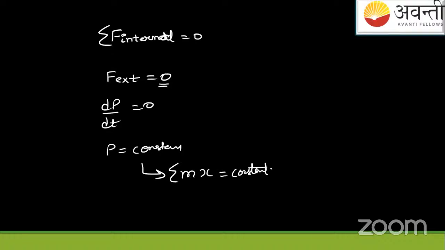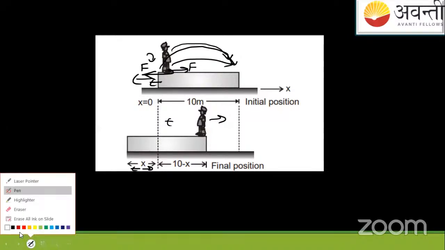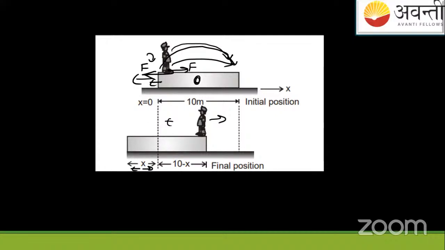Okay, so the center of mass is at rest. So I will say like this. Suppose the center of mass of the plank is here, and the center of mass of the man is here. So at the center, the center of mass will be. So I will say like this: the center of mass is here.